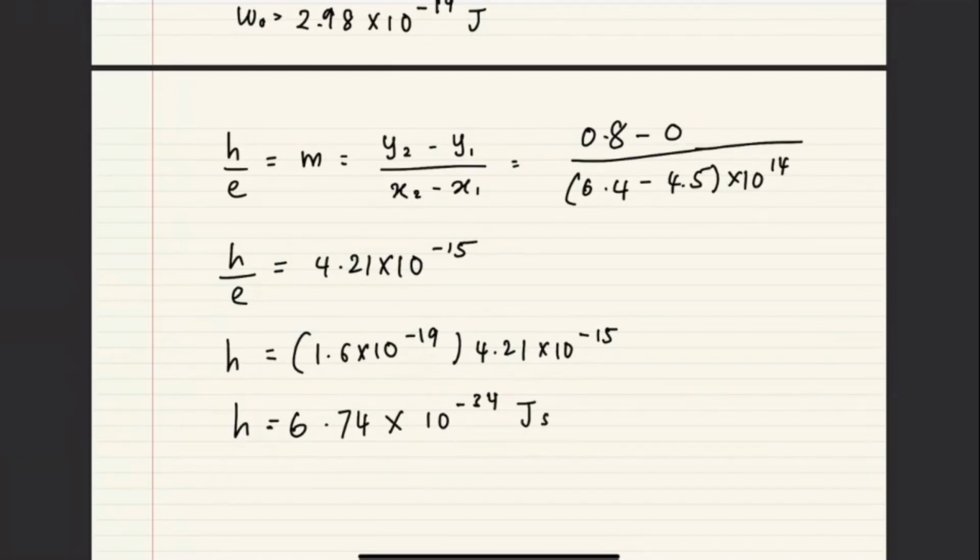Okay, so you can see that the value is slightly different from the actual value of the constant, but this one is basically experimental values, so it may vary a little. Okay, any questions? No, understood. The question is a bit long though.